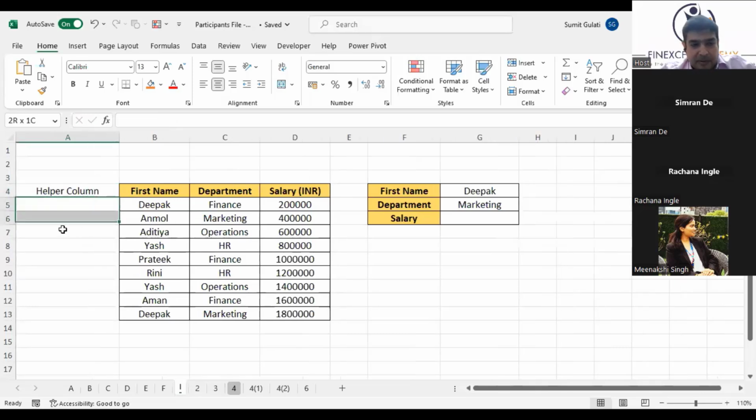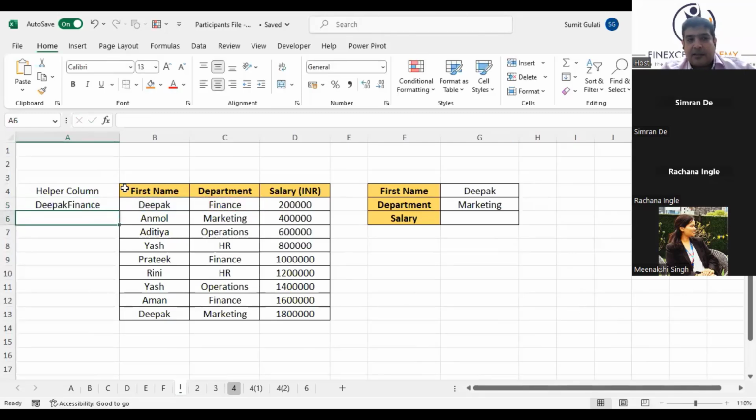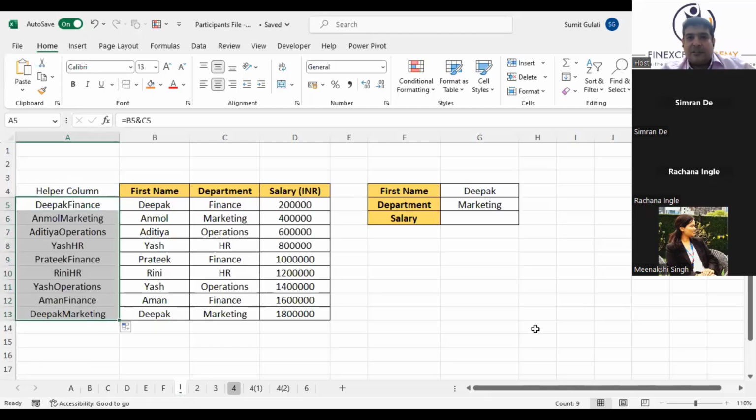Now the helper column will do what? I want to create something out here which is unique. So what I'm going to do is say equal to this and this. What will it give me as output? It will join the two. That means it will give me Deepak Finance as the output. If I drag it down, this is how it will look. Just try it till this point.